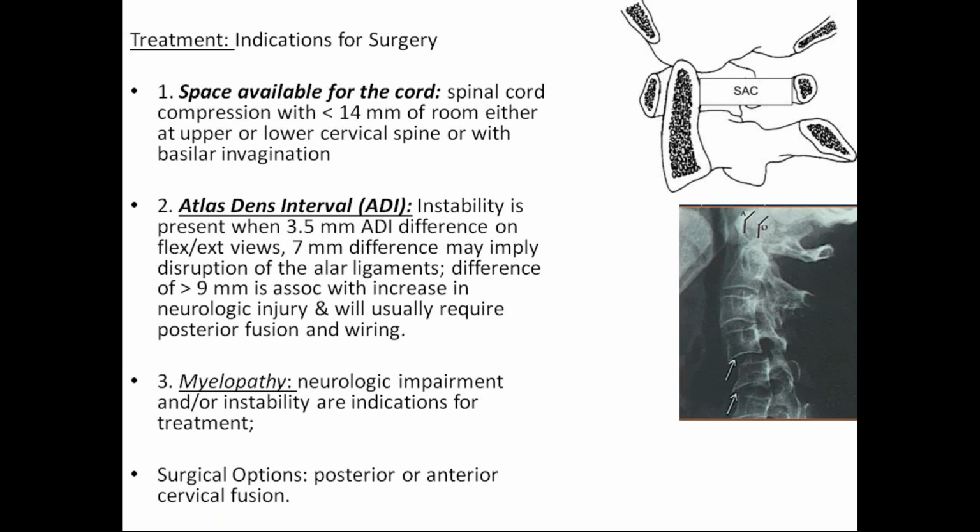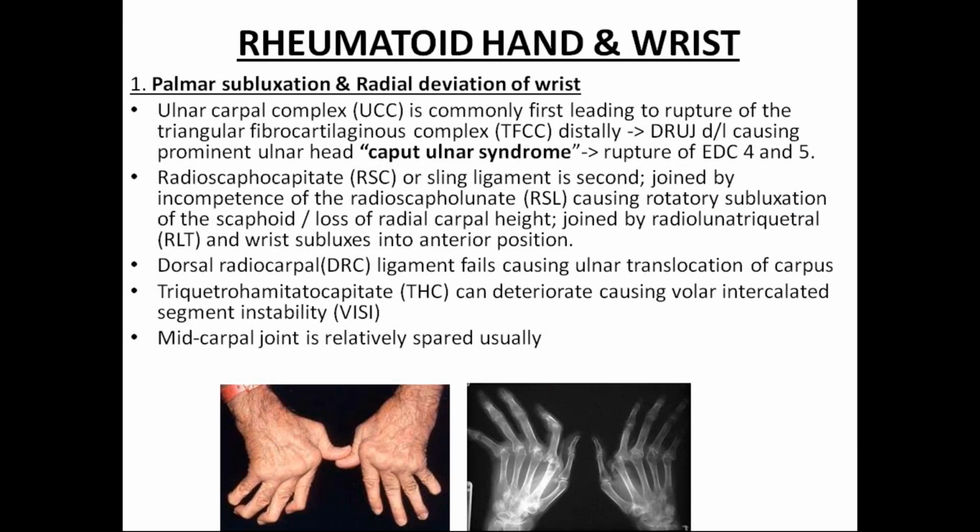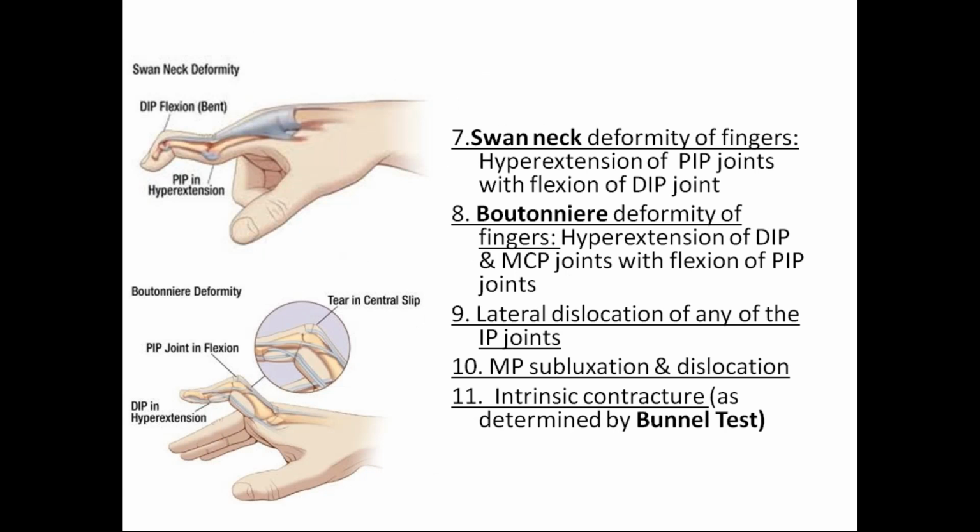You can go for surgery, and there are plenty of other things also for it. So we do not want to enter into that. Here you can see there is a swan neck deformity. Right, the seventh point, swan neck deformity of the fingers.